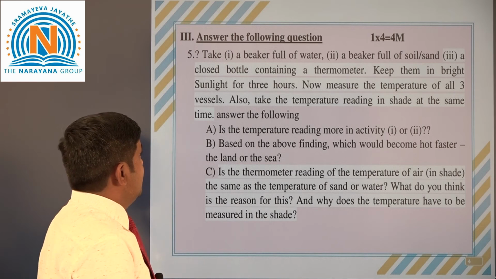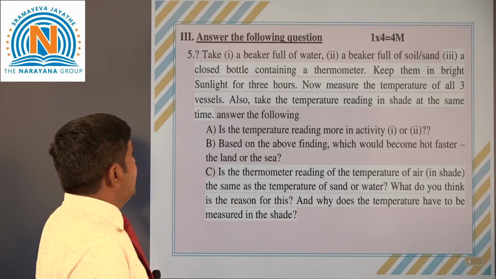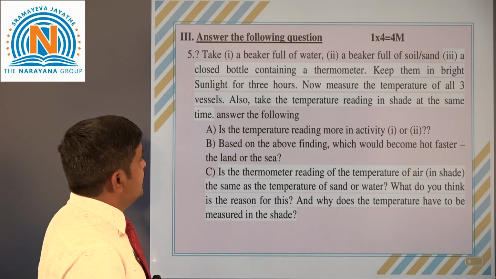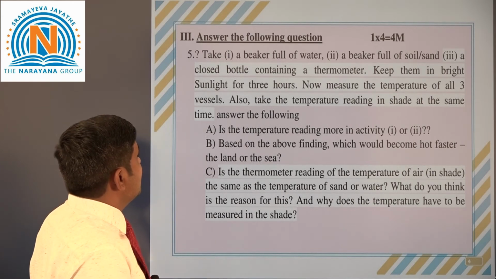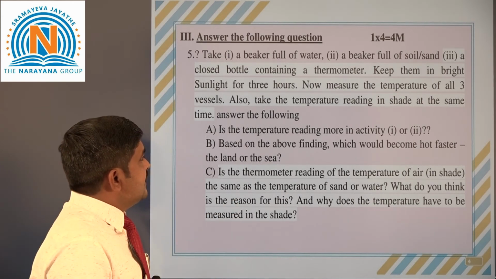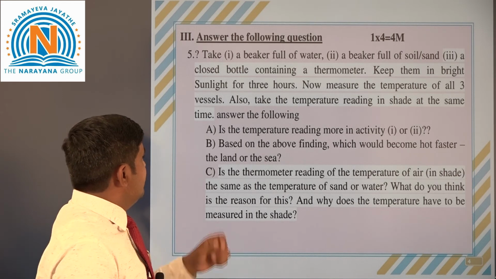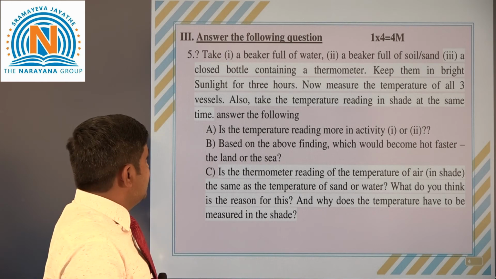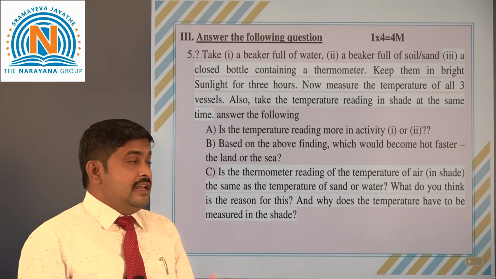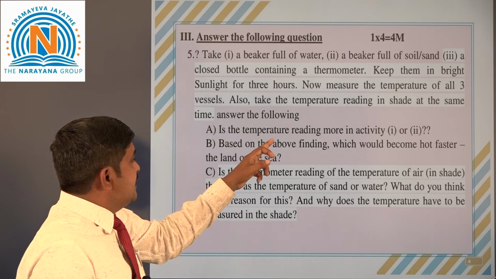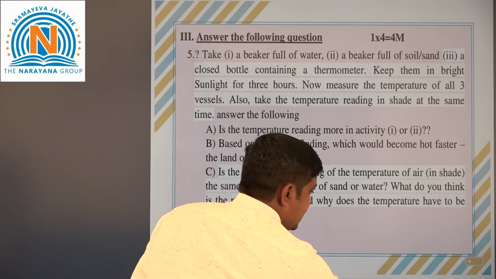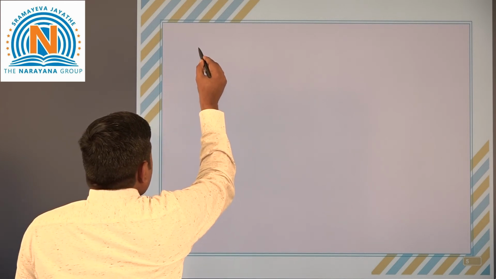Next, here we can see the fifth question. Take a beaker full of water, another beaker full of soil and sand, and a closed bottle containing a thermometer. Keep them in bright sunlight for 3 hours. Now measure the temperature of all 3 vessels. Also take the temperature reading in shade at the same time. Answer the following. The first question: is the temperature reading more in activity 1 or 2? Definitely the answer is activity 2.